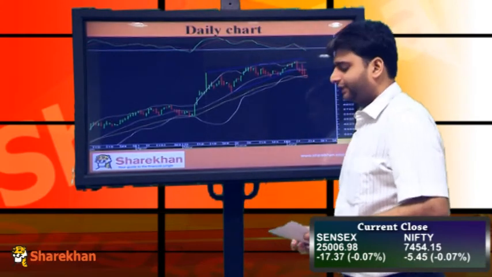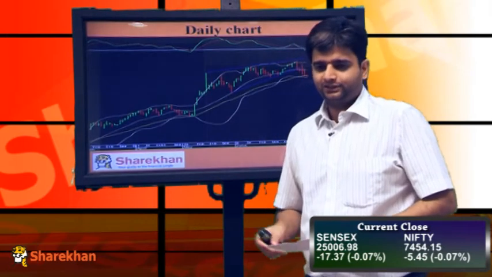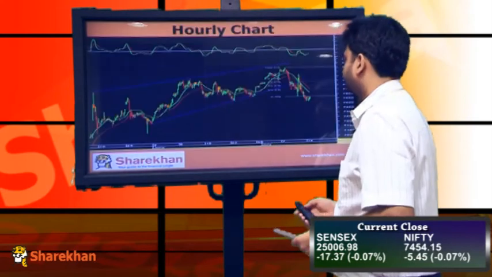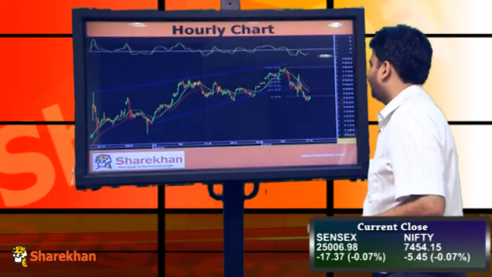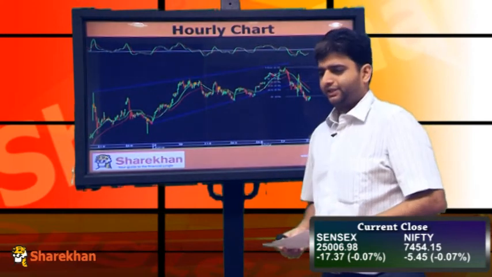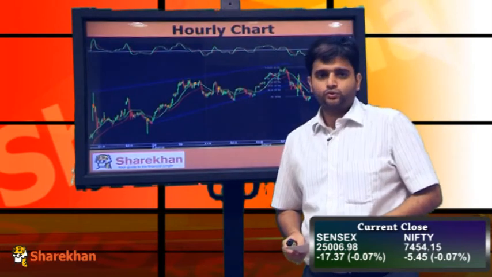The daily momentum indicator is having a negative crossover, so it indicates that the momentum should be on the downside. Now moving on to the hourly charts, we can observe that the Nifty has been trading in a sideways manner in today's trading session throughout the day. The hourly momentum indicator has given a positive crossover.